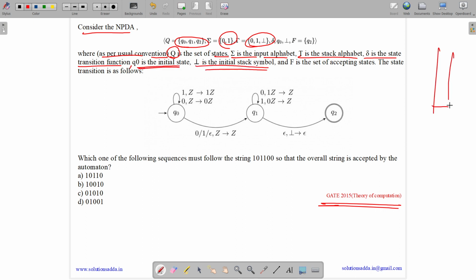So NPDA is nothing but an NFA with a stack. So it has an initial stack symbol perpendicular. And F is the set of accepting states. So Q2 is the only final state. So F has only Q2. The state transition is as follows.